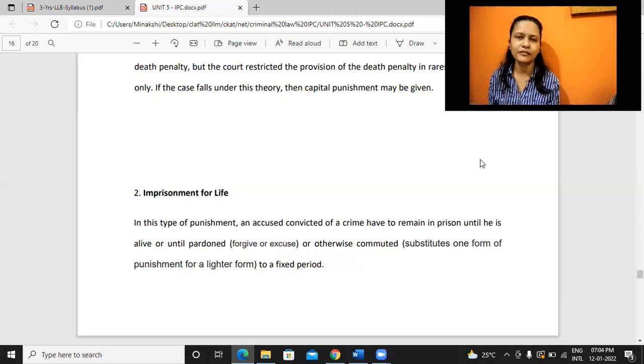And for the purpose of calculating the term, for IPC, in many provisions, it's very much needed to know the maximum punishment. So if life imprisonment is given, the number of years we need to calculate, right? Because someone may survive for 1 year, someone may survive for 90 years also. So for the purpose of calculation, life imprisonment is counted as 20 years, and then based on that the calculations are done. But technically, it means imprisonment for lifetime, though the person may be released after serving 14 years of imprisonment.